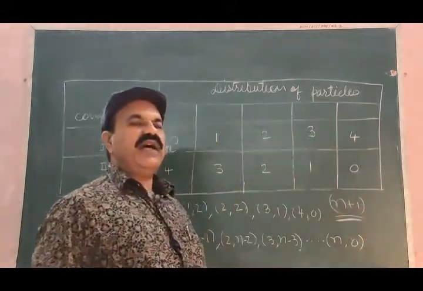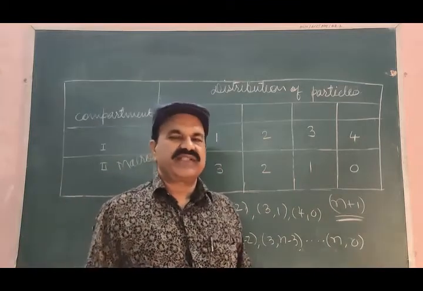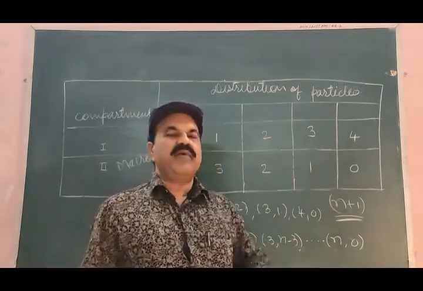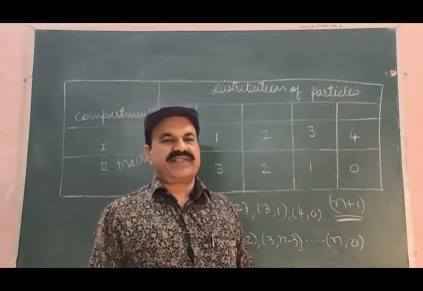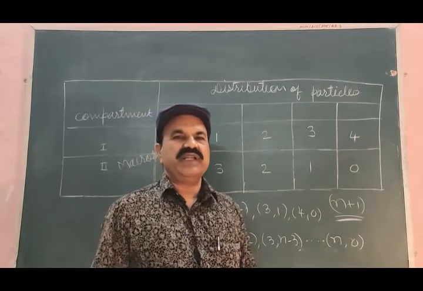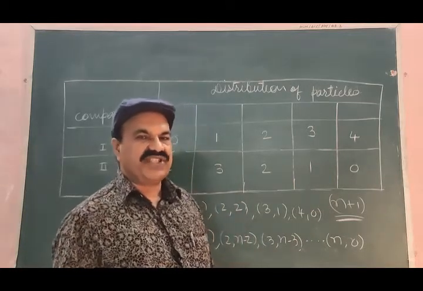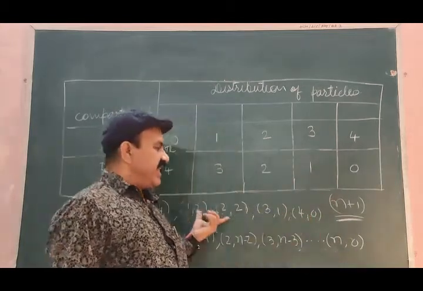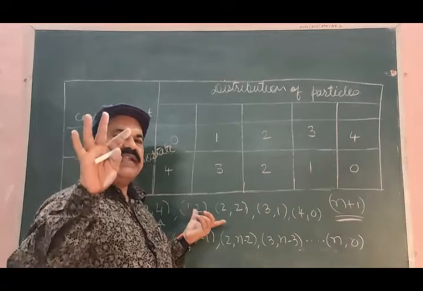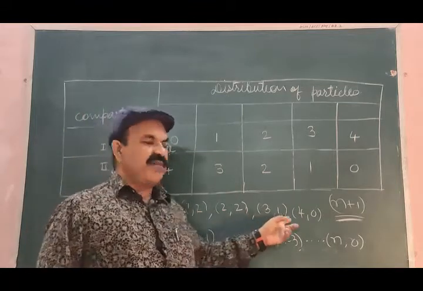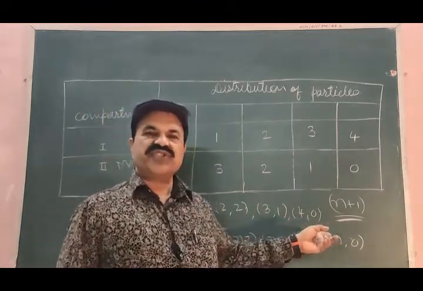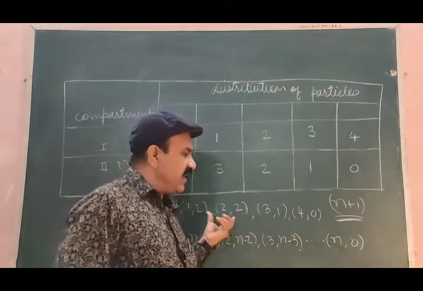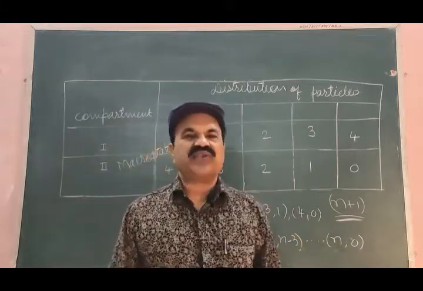So whenever we have 2 identical compartments and n number of distinguishable particles, the possible macro states of the system will be always n plus 1. In this case we had 4 particles, the number of possible distributions are 5, that is there are 5 macro states.